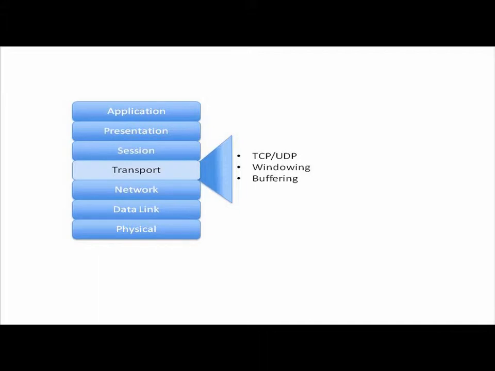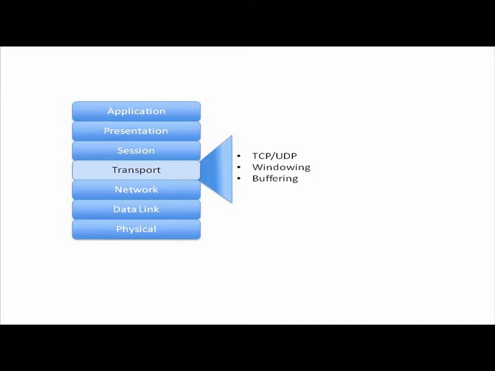TCP is considered to be a connection-oriented protocol. In other words, it's reliable. If I send a segment, remember that's our layer 4 protocol data unit, a segment, I should get an acknowledgement from the receiver that it got the segment. And if it didn't get the segment, I can then resend it. So we have some reliability.